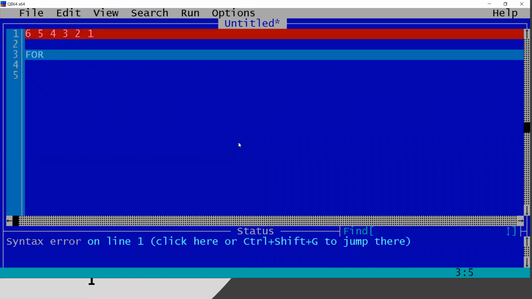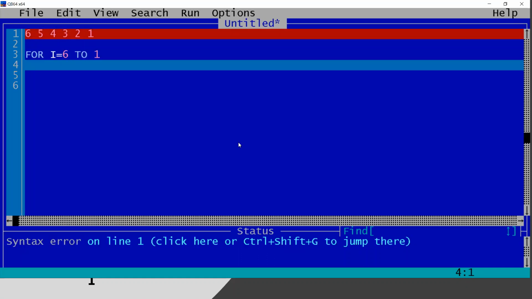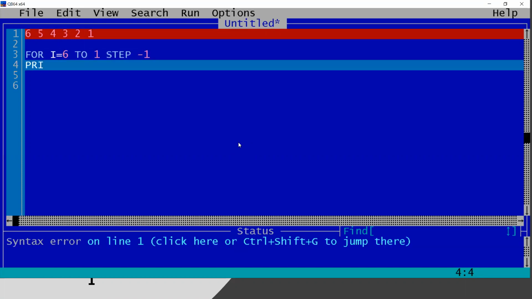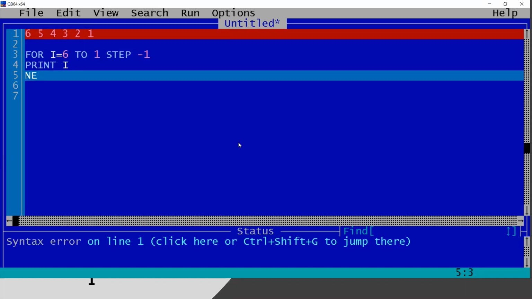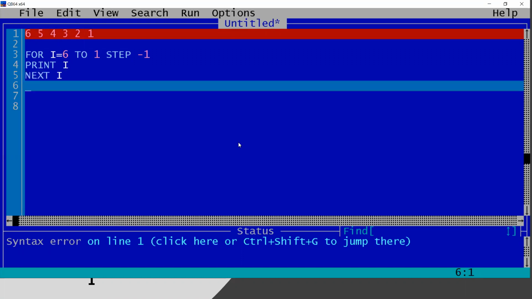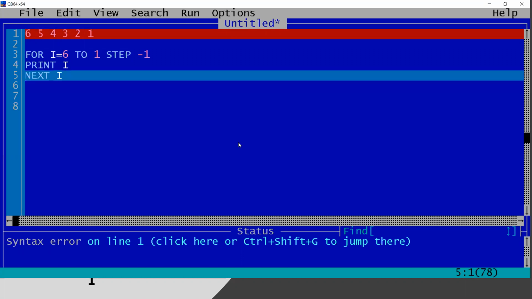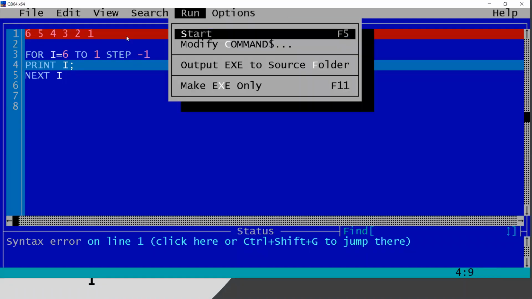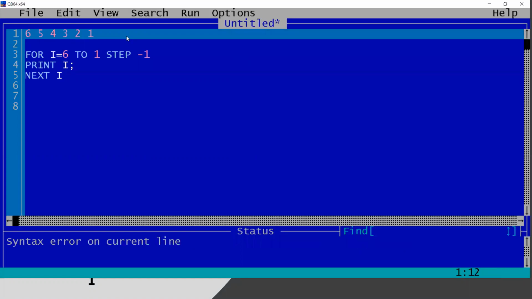So it will be for I equals 6 to 1. It will be step -1, obviously, because we are decreasing. Just print I and next I. Okay, that's all. And I have to give a semicolon to stop printing the values on different lines. So it will print 6, 5, 4, 3, 2, 1.